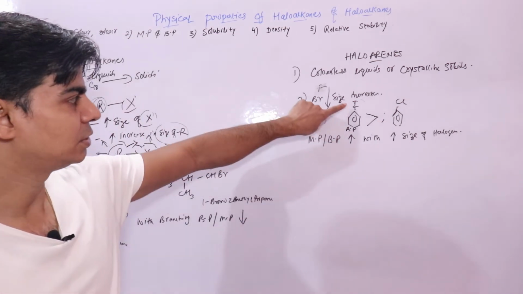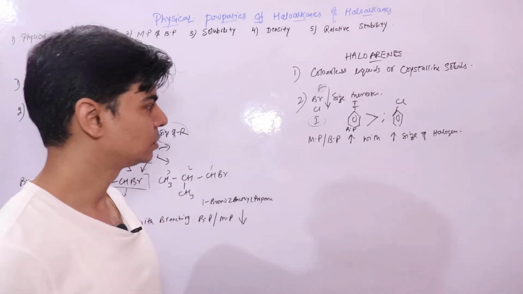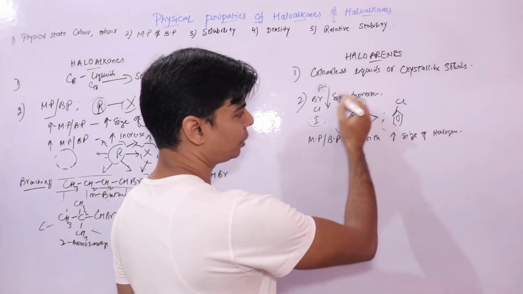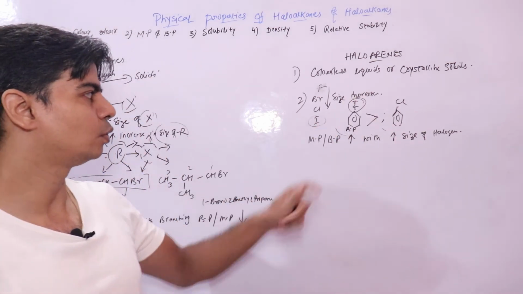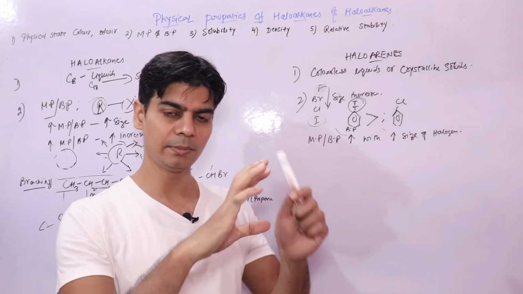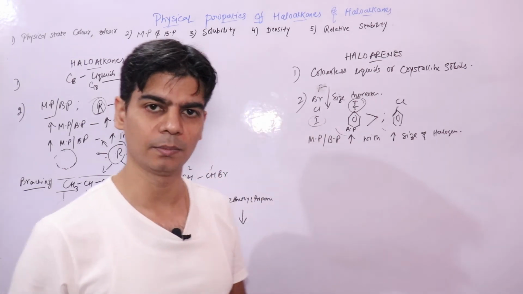Why? Because the size of the iodine atom is more. With increasing size of the atom, your boiling point and melting point increase, and the reason is the same: as the size of the halogen atom increases, it would be able to interact with more number of molecules, thereby increasing the melting point and boiling point.